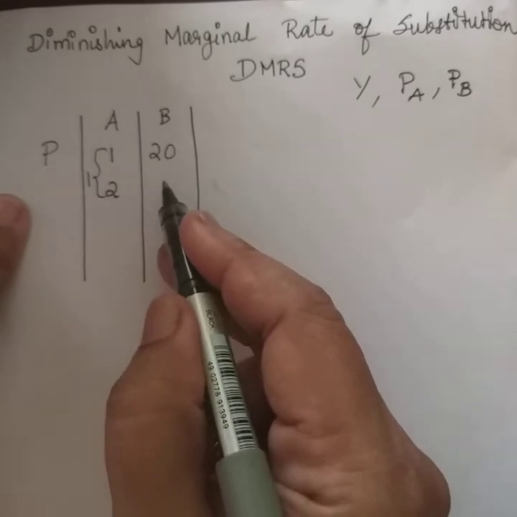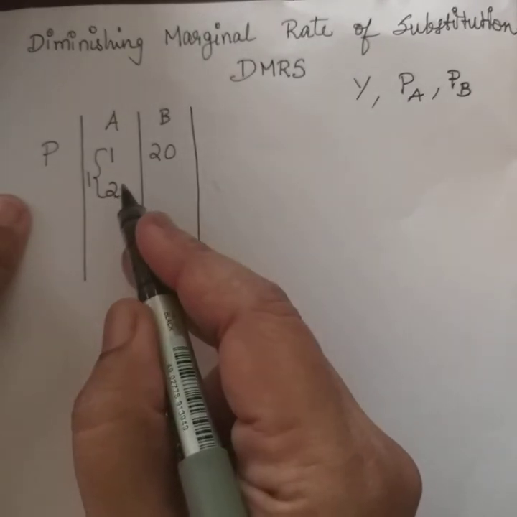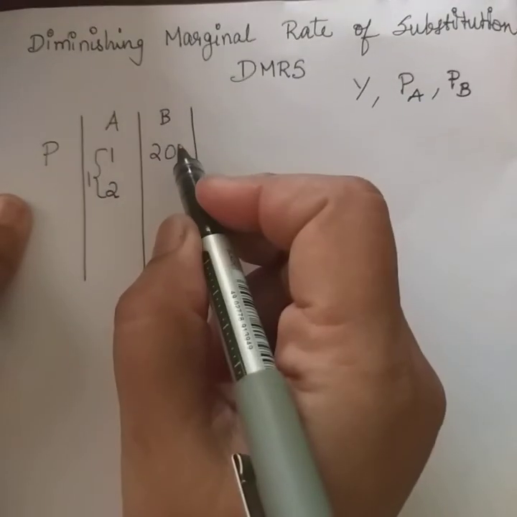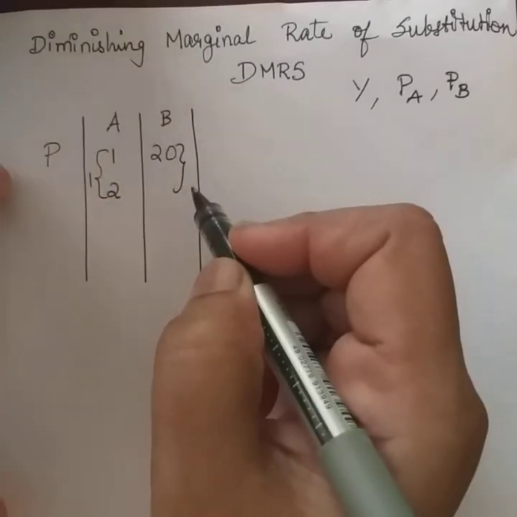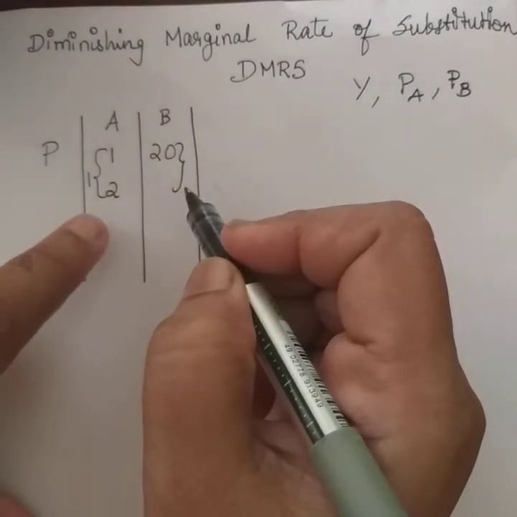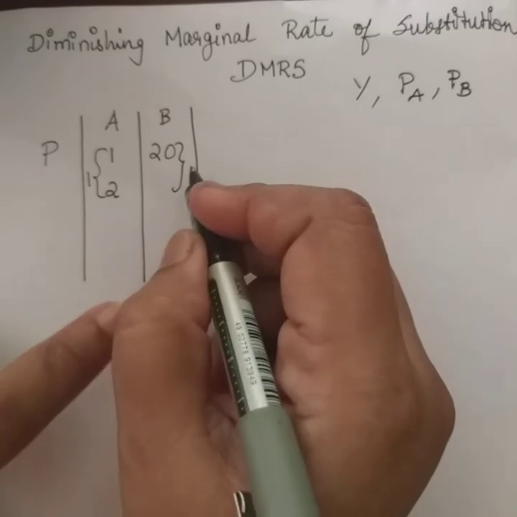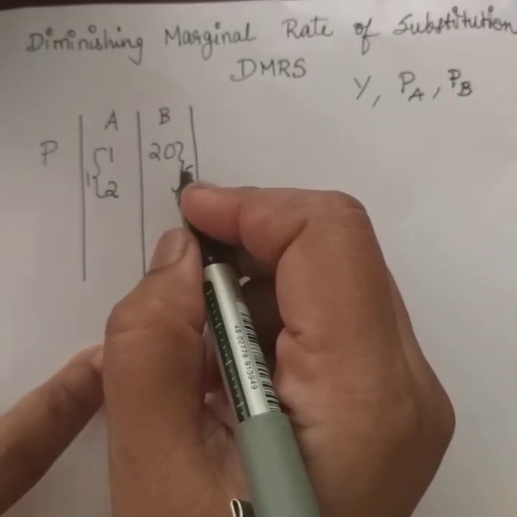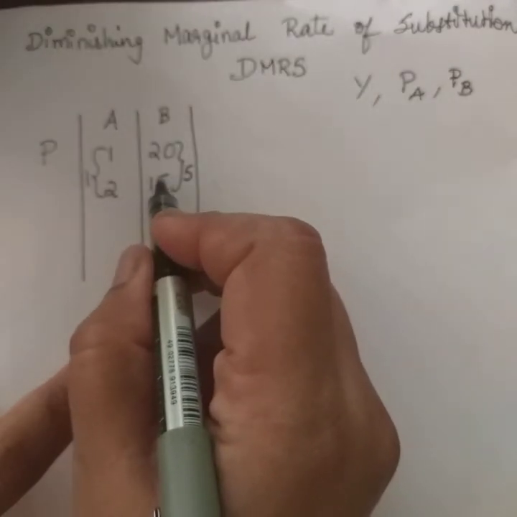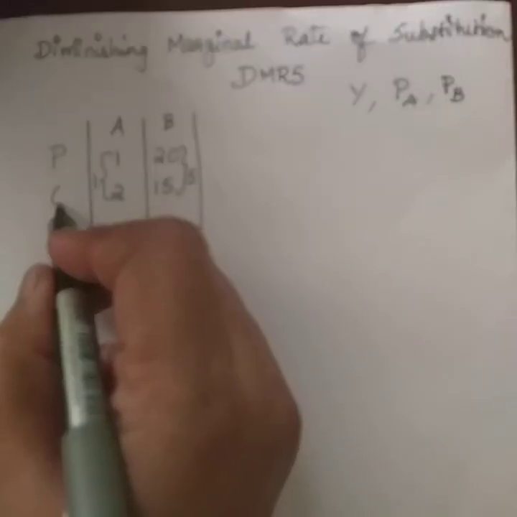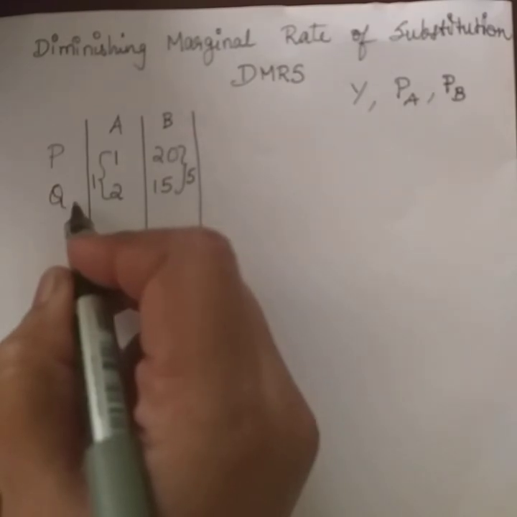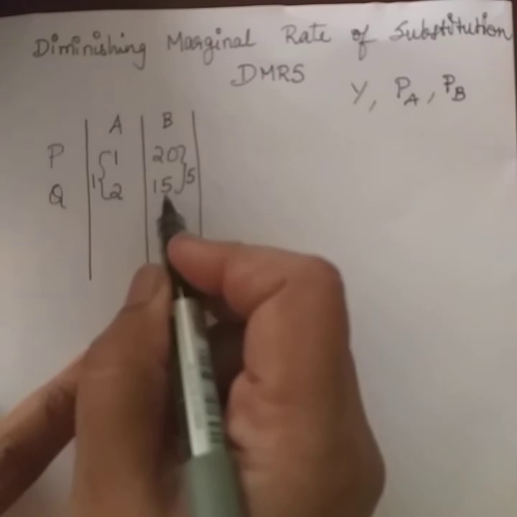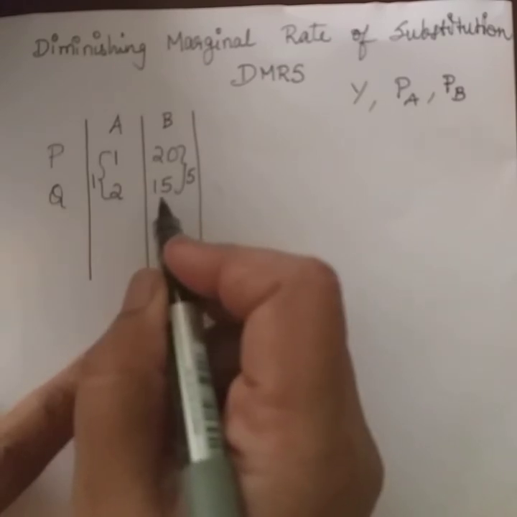Only then, in the place of bananas, one more unit of apple can be substituted. So, let us say initially to have one more unit of apple, the consumer will be willing to give up 5 bananas. So the combination, say, call this Q, will be giving 2 apples and 15 bananas to the consumer.